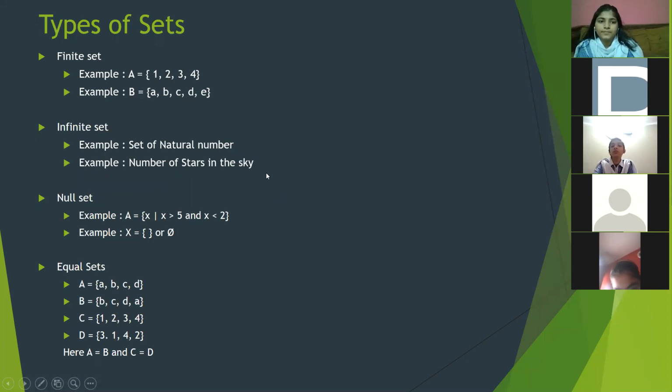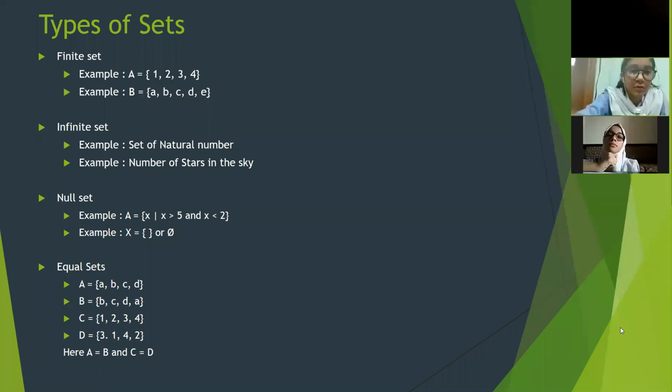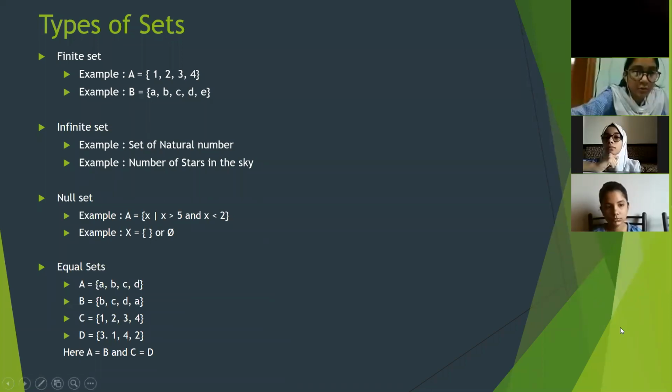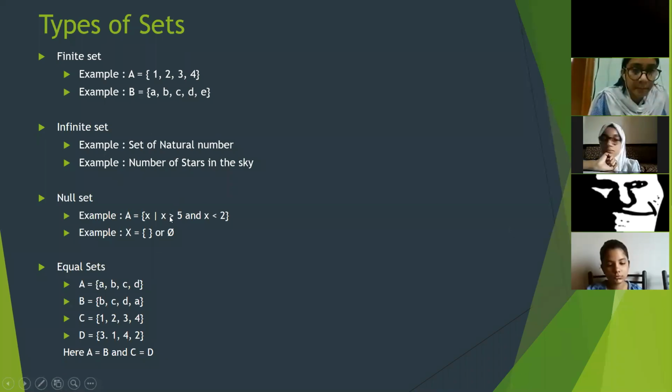Ramla, can we count all the stars in the sky? No. What about you, Sada Zainab? Rabia, Alina Farooq, can we count the stars? Amna Maqsood? No. That means they are infinite. So what is the difference? When the numbers are limited, it is finite. When they are unlimited, it is called infinite.